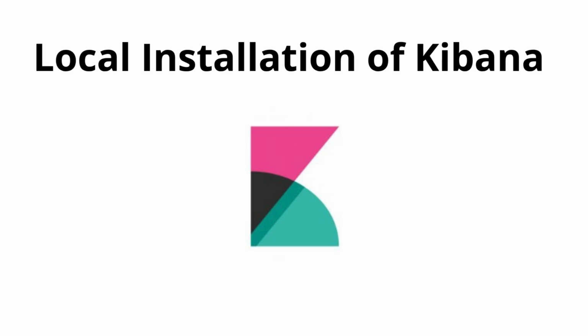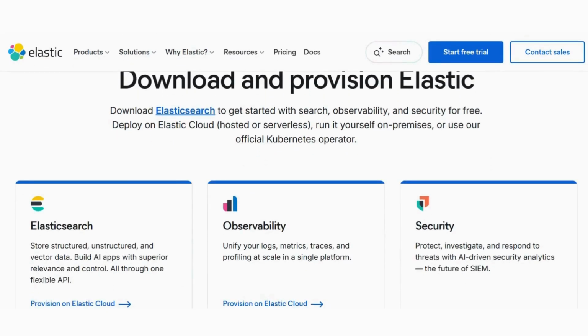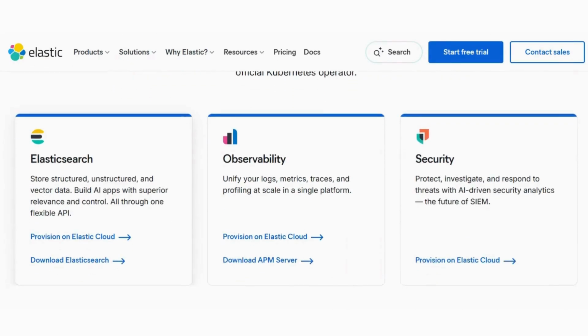In this video, I'll show you how to install Kibana on your local environment. As you already know, we don't install Kibana without Elasticsearch. So let's go to the official Elasticsearch website, elastic.co, in the download section. In the download section, first click on Download Elasticsearch.